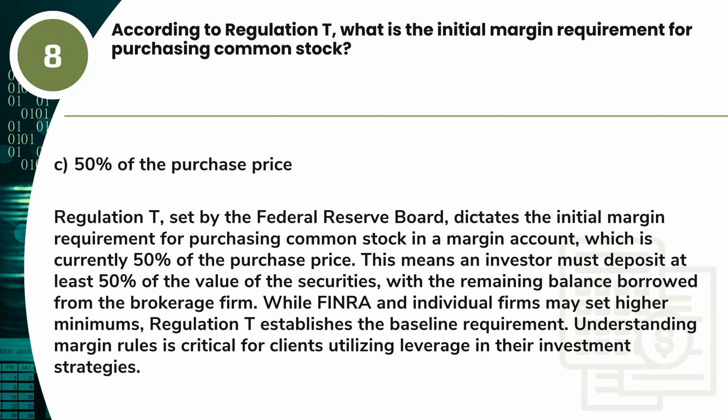Answer. C. 50% of the purchase price. Regulation T, set by the Federal Reserve Board, dictates the initial margin requirement for purchasing common stock in a margin account, which is currently 50% of the purchase price. This means an investor must deposit at least 50% of the value of the securities, with the remaining balance borrowed from the brokerage firm. While FINRA and individual firms may set higher minimums, Regulation T establishes the baseline requirement. Understanding margin rules is critical for clients utilizing leverage in their investment strategies.